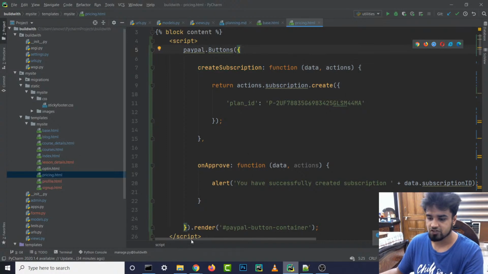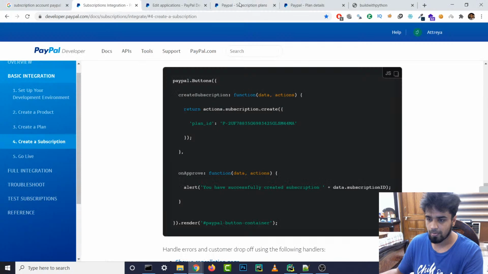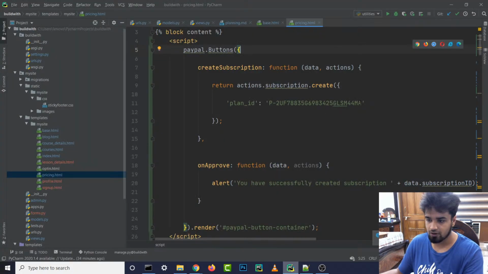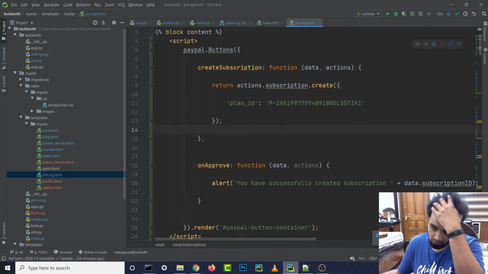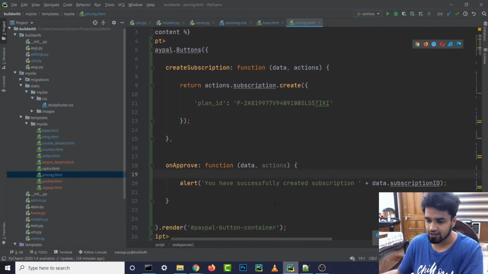So now we have to paste our plan ID over here. So I'm just gonna go to this one, and I'm gonna copy this baby from here and paste it over here. Alright, and that is pretty much it, guys. Yeah, I think that's pretty much it.